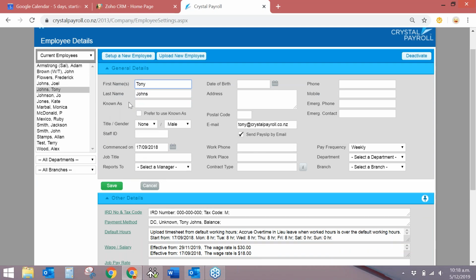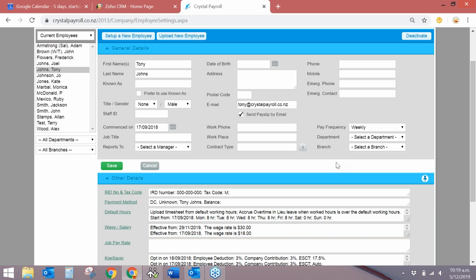It's their details such as first name, last name, contract type. You can also set up their pay frequency from here, whether monthly, fortnightly, or weekly, who they report to, and all that information.